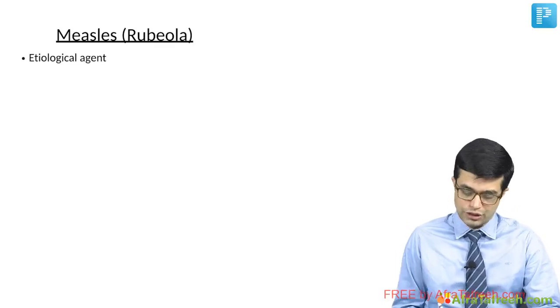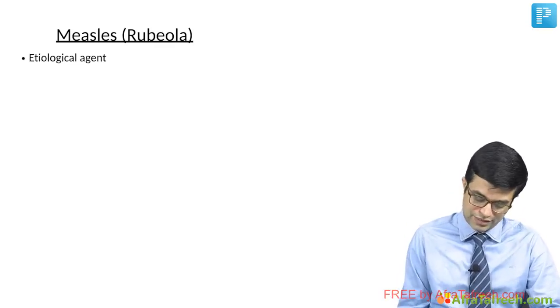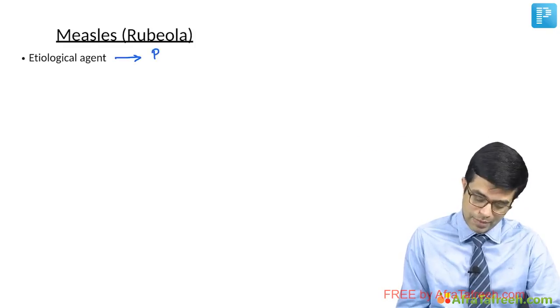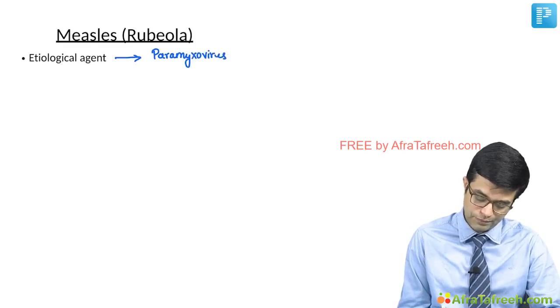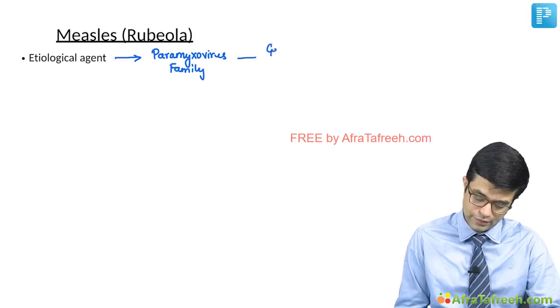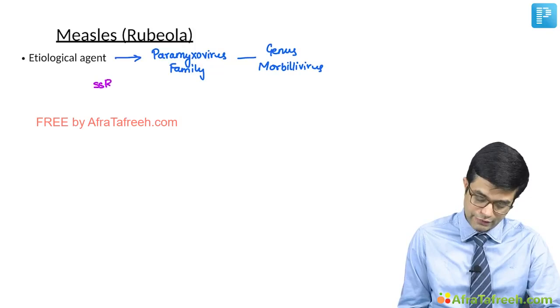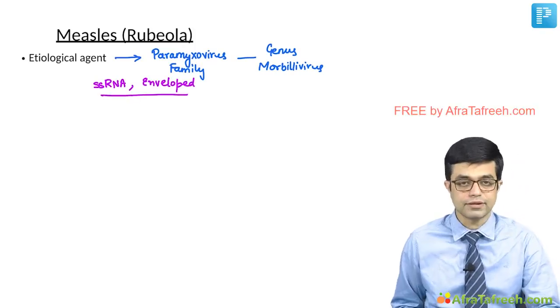What is the etiological agent? The measles infection is caused by measles virus which belongs to the family Paramyxo. So it belongs to Paramyxovirus family and the genus here is Morbillivirus. Measles virus is a single-stranded RNA virus which has an envelope. So it is considered to be an enveloped single-stranded RNA virus.